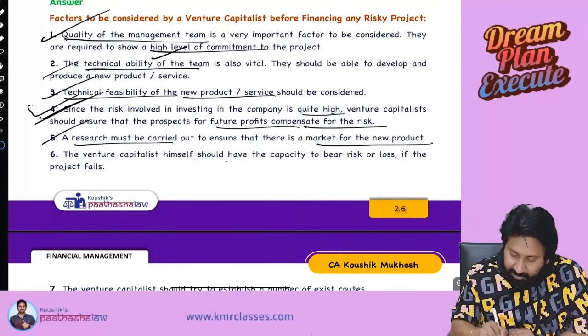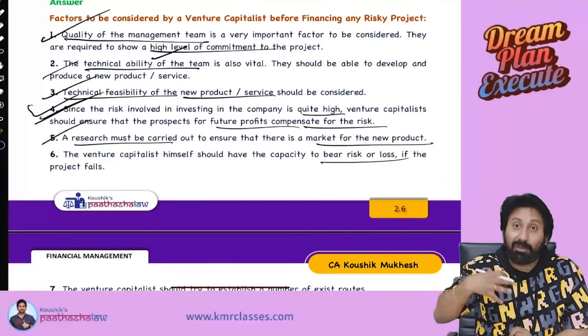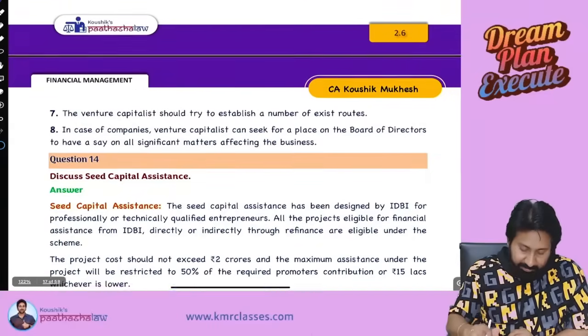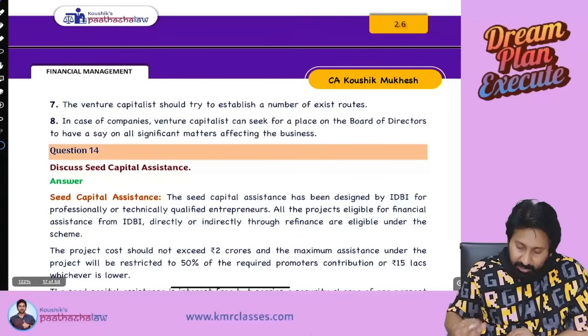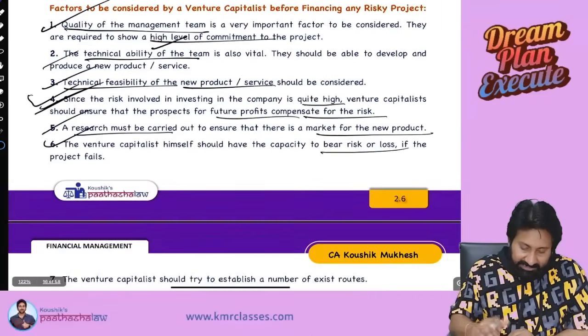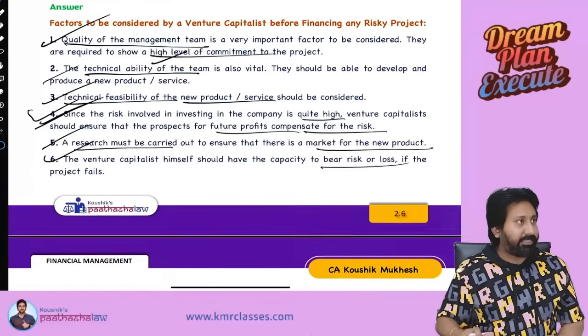Venture capitalist himself should have capacity to bear the risk. So first you should absorb loss. You should have ability to absorb the loss. Then only come into venture capital. Okay. Next. That's it. Those are the main things here. Six points. At least you need to write these six points. You remember. Okay. Easy points.